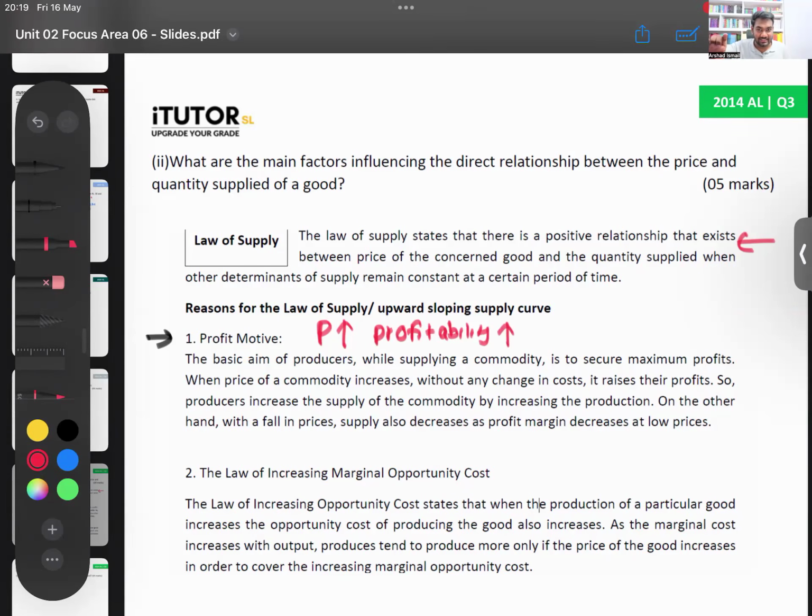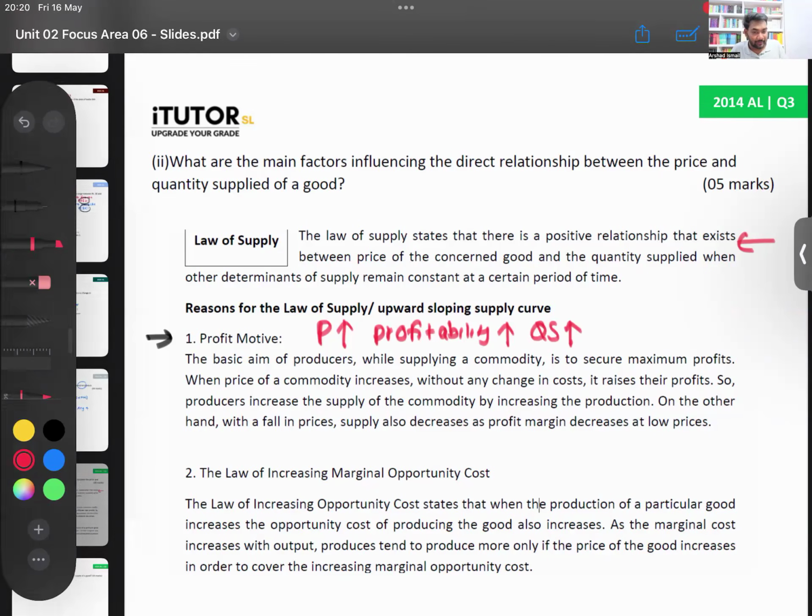If the price increases and everything else is constant, now you can earn more profits. So as a result, what happens? The producer is motivated. His objective is to maximize profits. He is motivated and he will increase his supply.